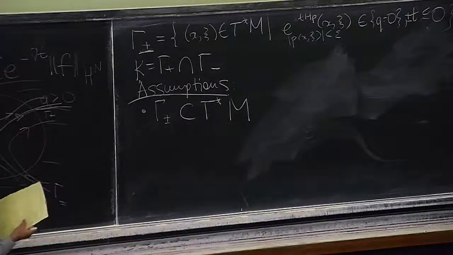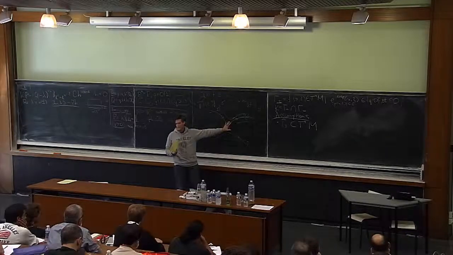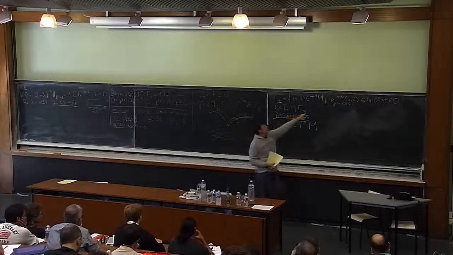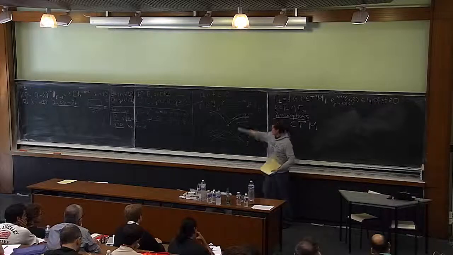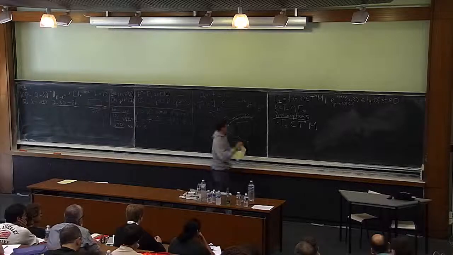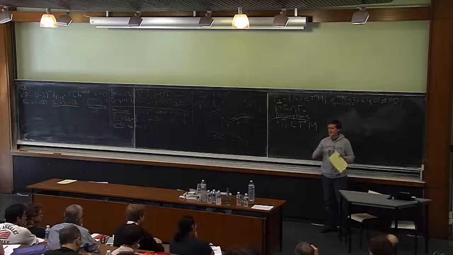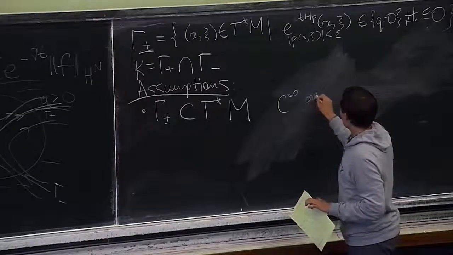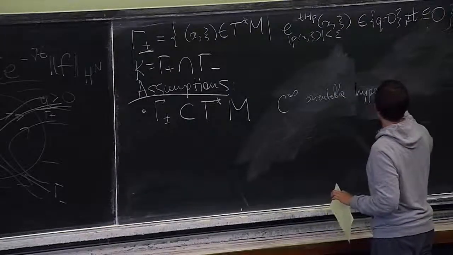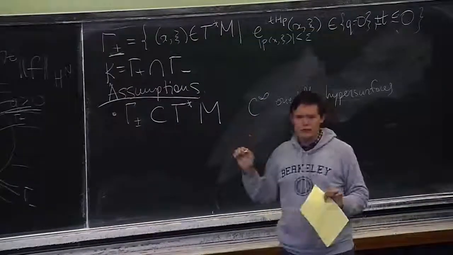By the way, my stable and unstable tails and my trapped set all live in the phase space, which is the cotangent space of the space slice. When I say dynamics, I mean the Hamiltonian dynamics of the symbol of my operator, which in that case would just be the geodesic flow living on the cotangent bundle. So the first assumption is that my incoming and outgoing tails are smooth, orientable hypersurfaces, so codimension 1. That's not that ridiculous, actually.